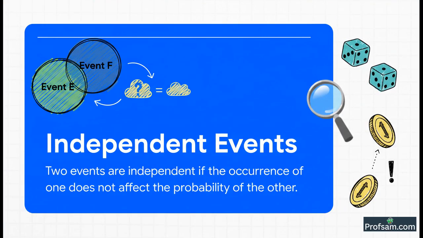Right, now for the official textbook definition. I know it sounds a little formal, but it's saying exactly what we just talked about with the YouTube Shorts example. Two events are independent if one event happening does not change the probability, the chance, of the other one happening. That's really it. Simple, isn't it?